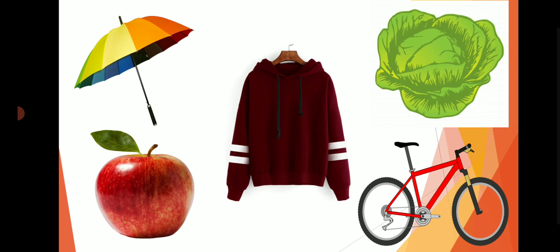Now children, can you tell me which of the things in these pictures are produced on a farm? Correct, cabbage and an apple. Which articles in the pictures are produced in a factory? Yes, umbrella, clothes and bicycle. For what purpose do we need these things? Yes, we need these things to fulfill our basic needs.